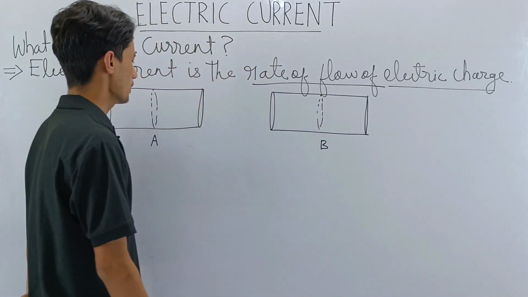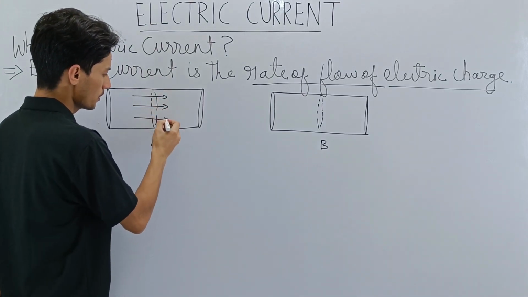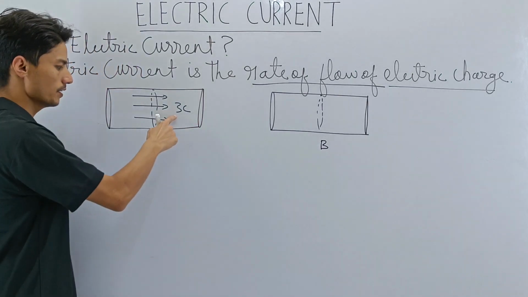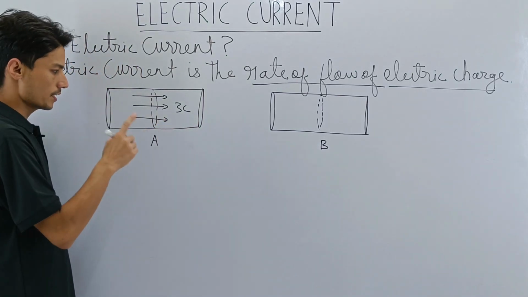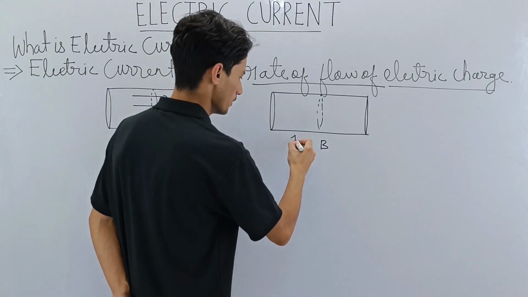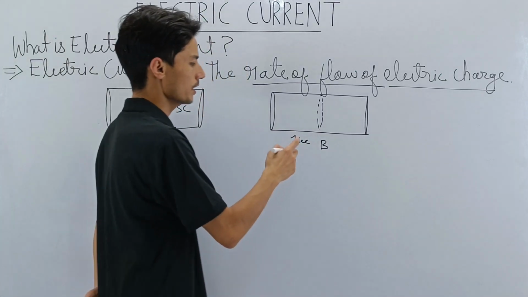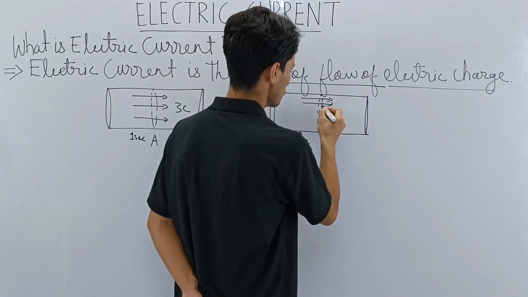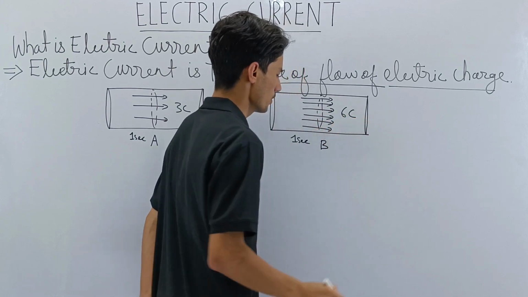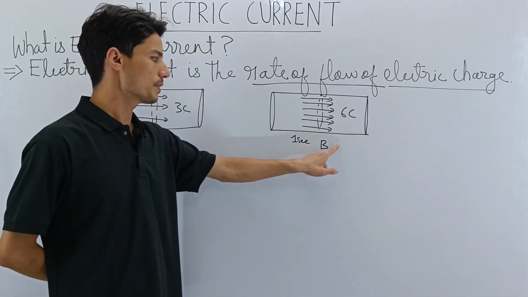The timing is fixed. In that 1 second, we observe that 3 coulombs of charge are passing through wire number A. Then in wire number B, in that same 1 second, 6 coulombs of charge are passing through.